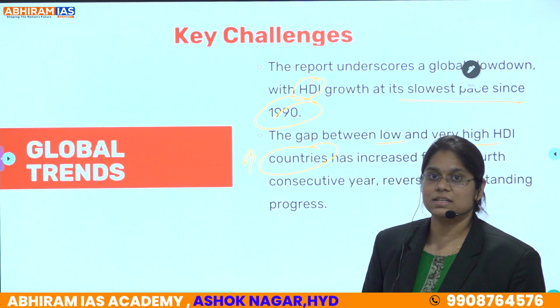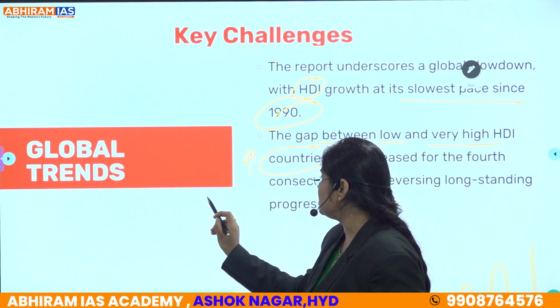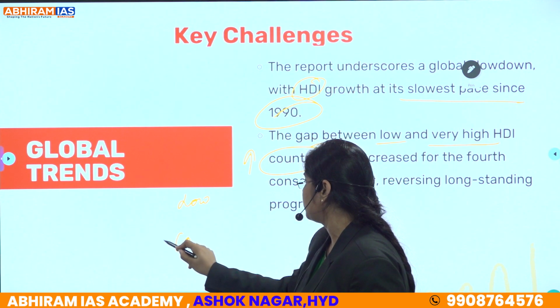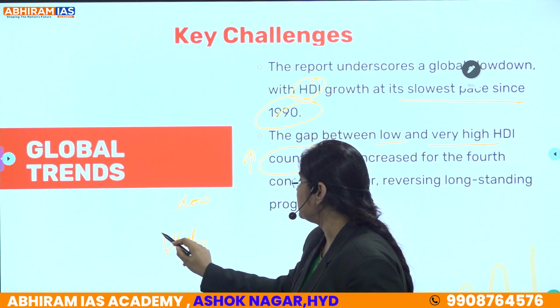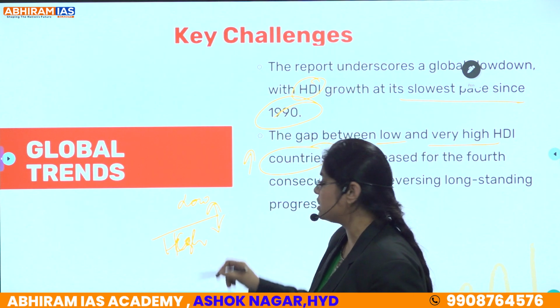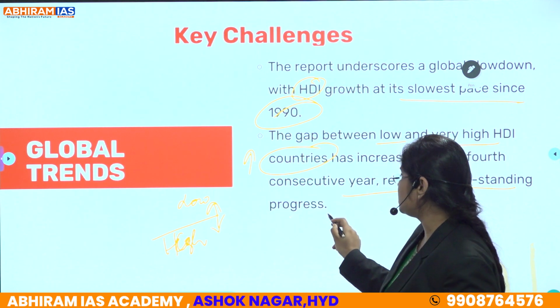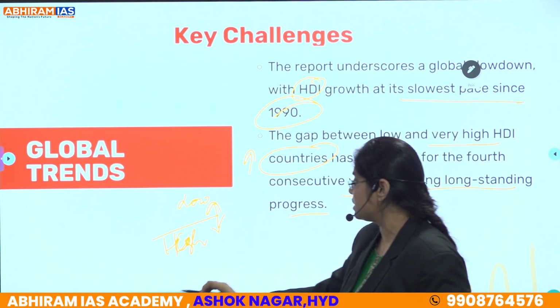The article is telling us there is a significant difference between the values. Clear? So it is reversing the long-lasting process. That is all about this article.